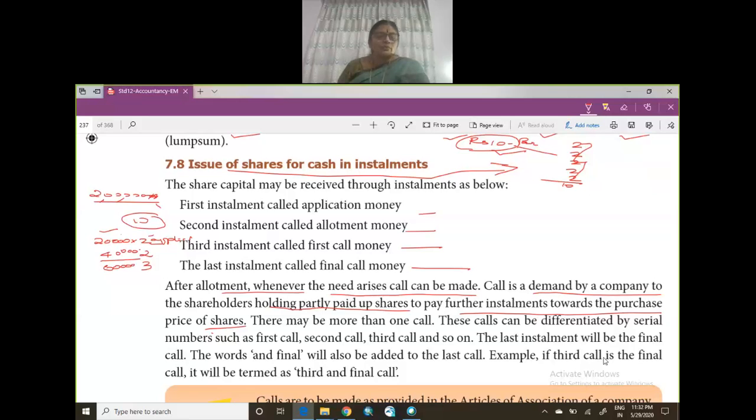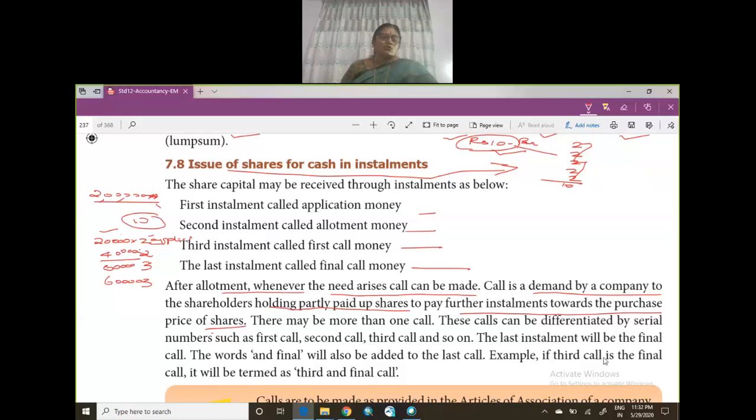So you have 10 rupees. So 2 rupees, 2 rupees, and then 3 rupees. So 3 twos are 6. 20,000 shares are allotted to me, isn't it? 2 twos are 4. 3 twos are 6. Now how much balance do I have? I have around 3 rupees. Okay, they're going to make a second call and they're going to finalize it. So 3 twos are 6 again. So how much does it come up to?